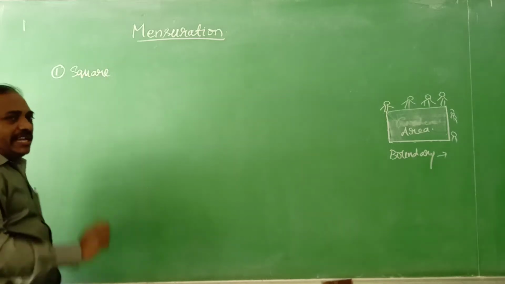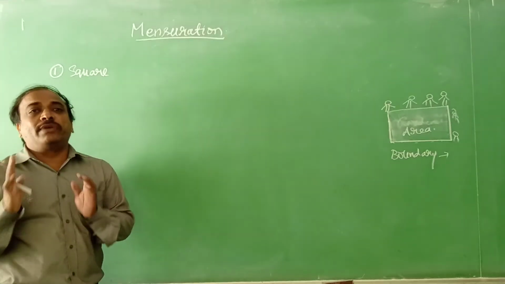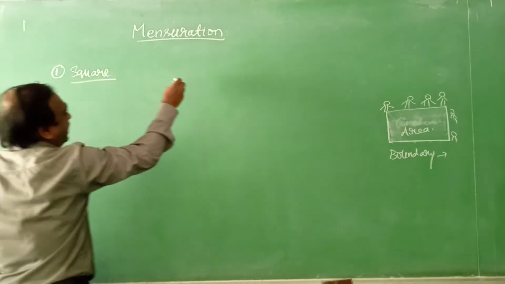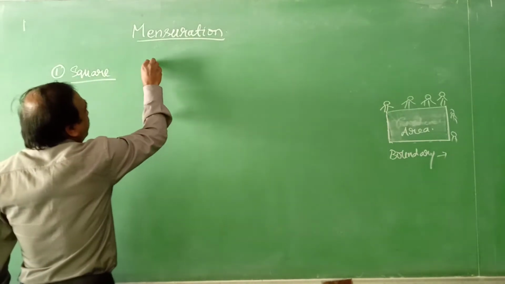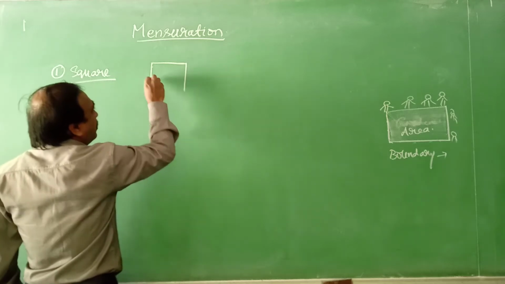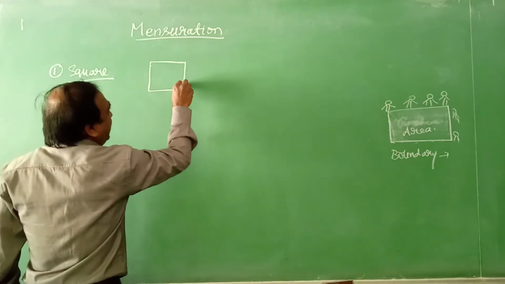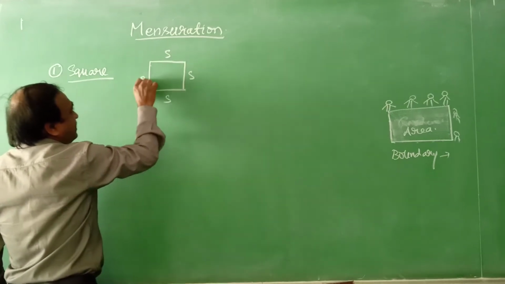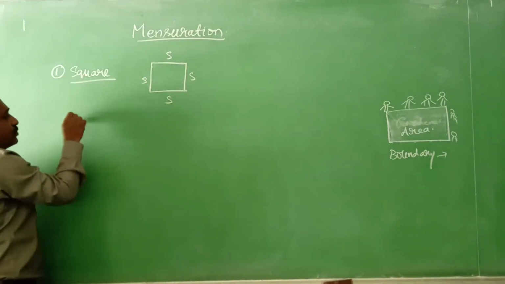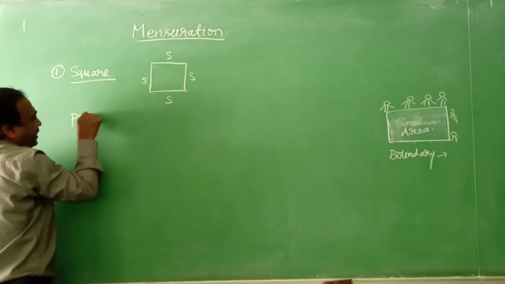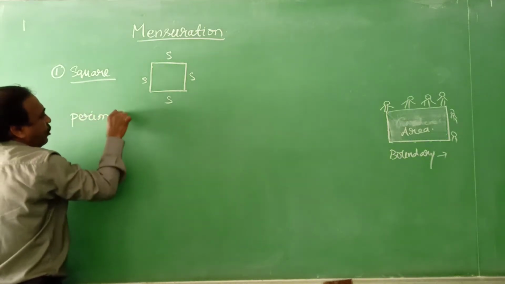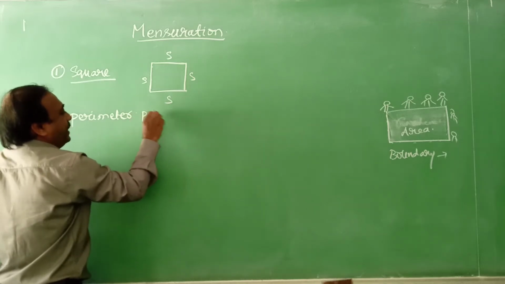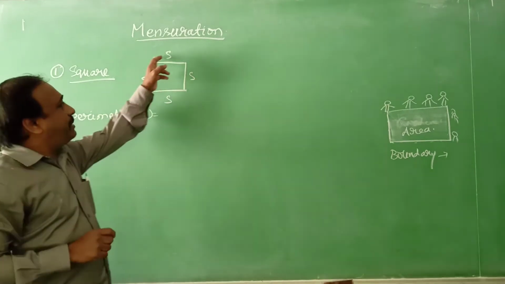As we know, square means all sides will be equal. So this is the square figure. All the sides will be equal in measure, so side S. Perimeter of the square. What is the perimeter of the square? How many times do you need to add? Perimeter is denoted by P.